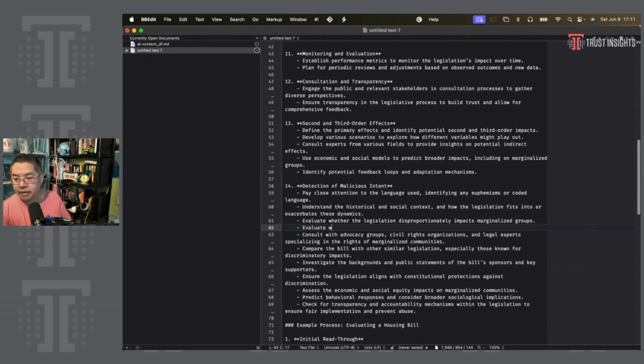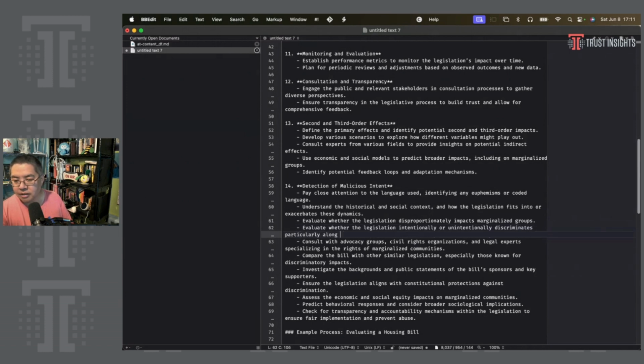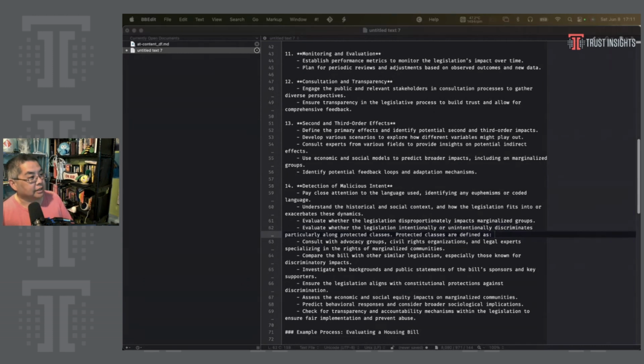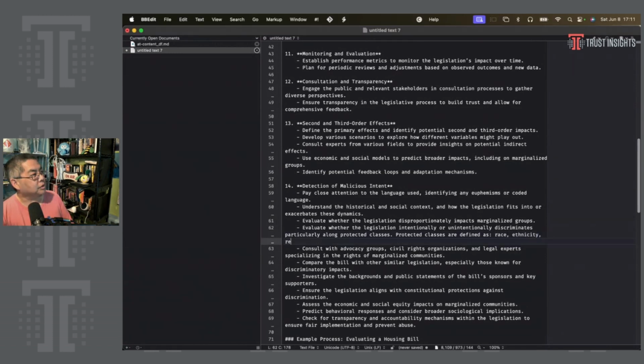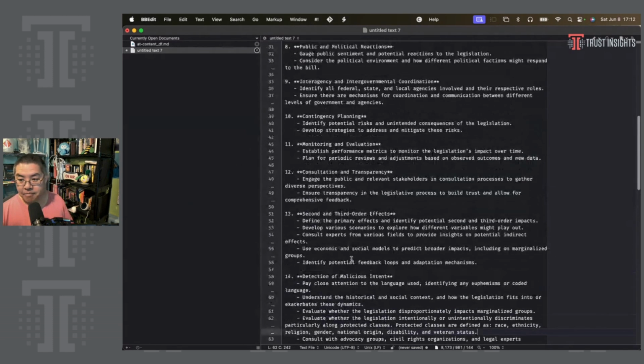and accountability, evaluate whether the legislation intentionally or unintentionally discriminates, particularly along protected classes. Protected classes are defined as, and we need the legal definition for protected classes, which is race, ethnicity, religion, gender, national origin, disability, and veteran status. So those are all things that it should be checking for in its detection of malicious intent.